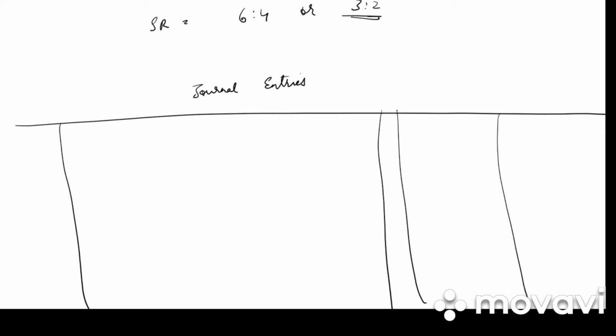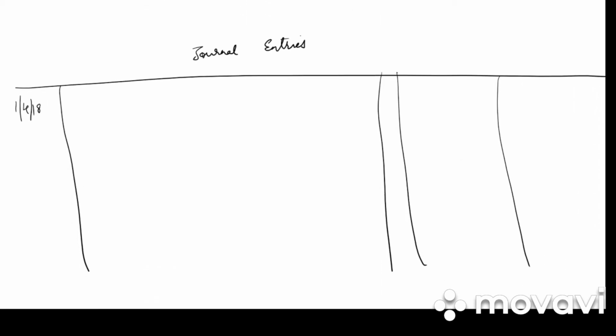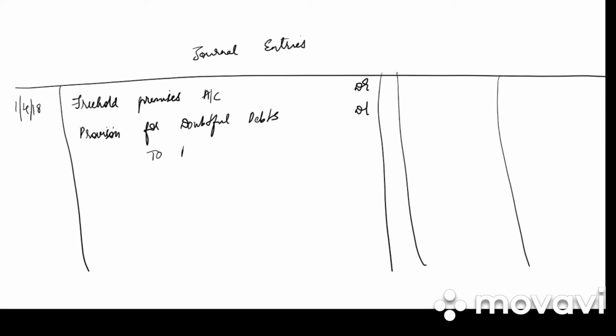Please do the format. 1st April 2018. First, we will be writing all the journal entries relating to revaluation account. So, we have freehold premises account debited, provision for doubtful debts debited to revaluation account.